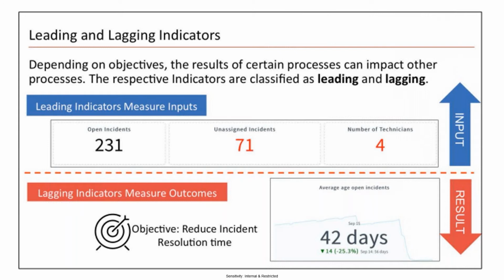Leading and lagging is nothing but, see, here you will understand. If we are considering the number of open incidents for today, let's suppose that it is 231, as it says over here. And the number of unassigned incidents, that means incidents which are not assigned to any person, where the assigned to field is empty, are 71. So these all are direct values. We are not measuring anything or doing any calculations. We are just retrieving the incident table, seeing the number of unassigned incidents and populating the value here. So these are the kind of inputs.